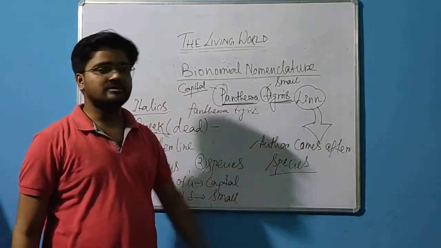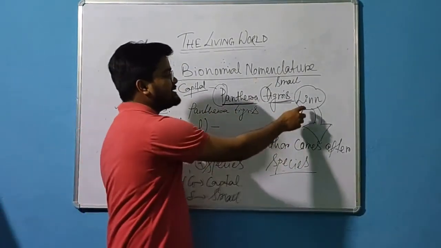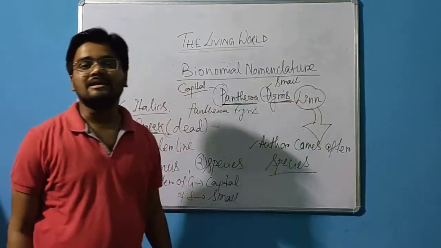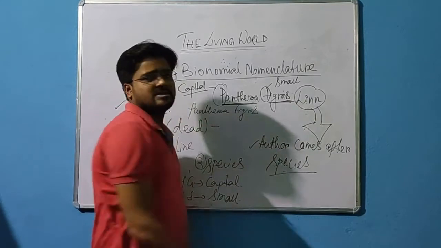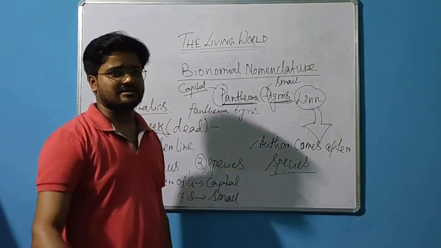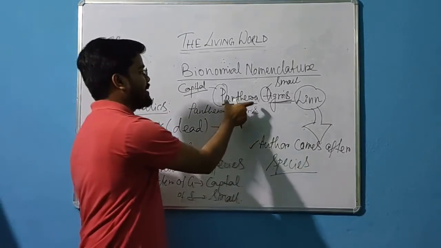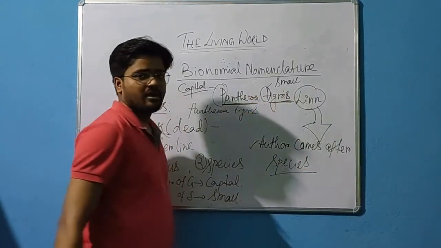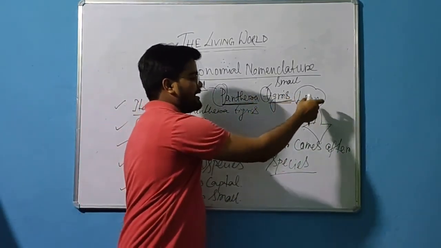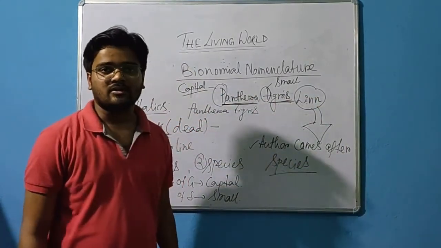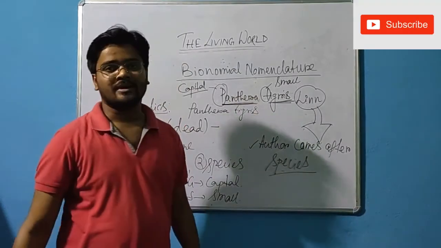If the L is there, that means it is discovered, created or formed by Linnaeus. So Linnaeus is the author. Suppose Mr. X or suppose Mr. Roy has done that. So suppose after Panthera tigris there is Roy, that means Roy has fixed this name. So it represents the author of that particular binomial nomenclature.